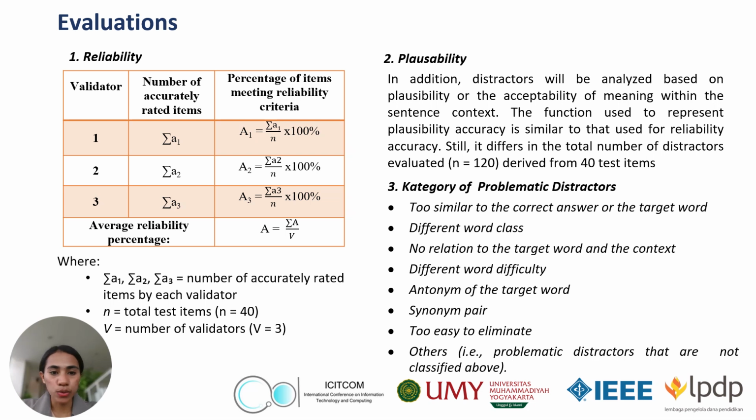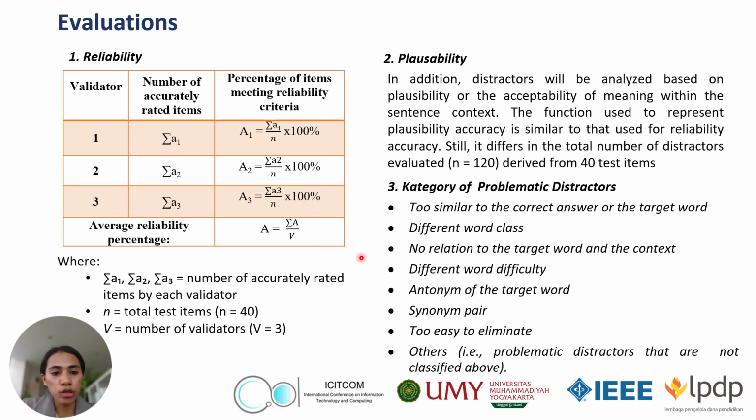To evaluate the quality of the generated distractors, we use 3 simple steps. For step 1, we use a reliability check, and 3 validators review 40 test items to check if the distractors were reliable, meaning they fit the sentence context and didn't confuse or compete with the correct answer. This step ensures that only one answer is clearly correct. And the formula for calculating reliability is shown in the table.